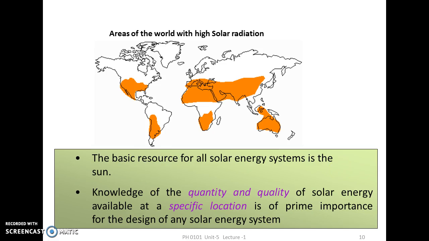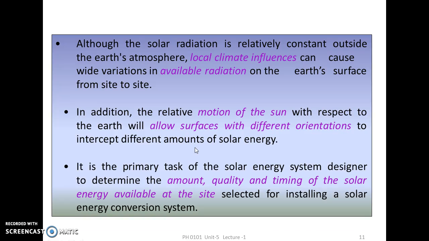The basic resource for all solar energy systems is the sun. Knowledge of the quantity and quality of solar energy available at a specific location is of prime importance for the design of any solar energy system. Thereby, we can see that it is available in South America in the southern region, North America also in the southern region. In Africa, in the northern regions, India is also covered, then Australia and the lower region of the south of Africa.